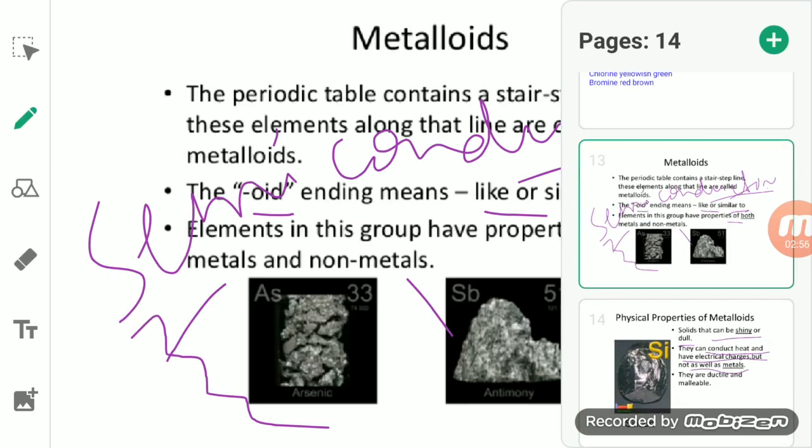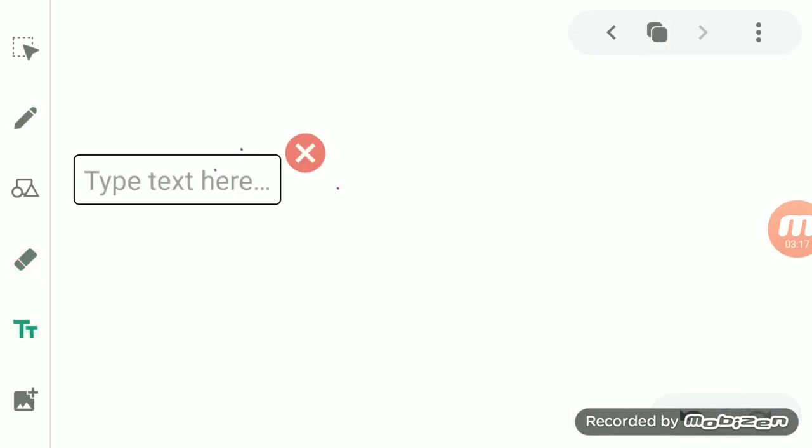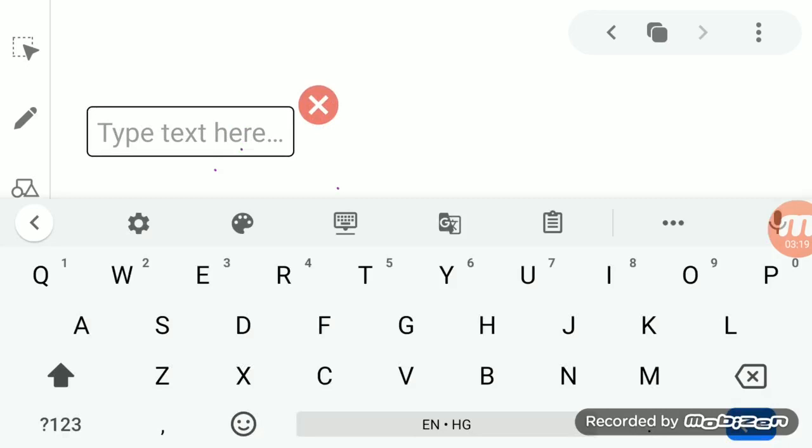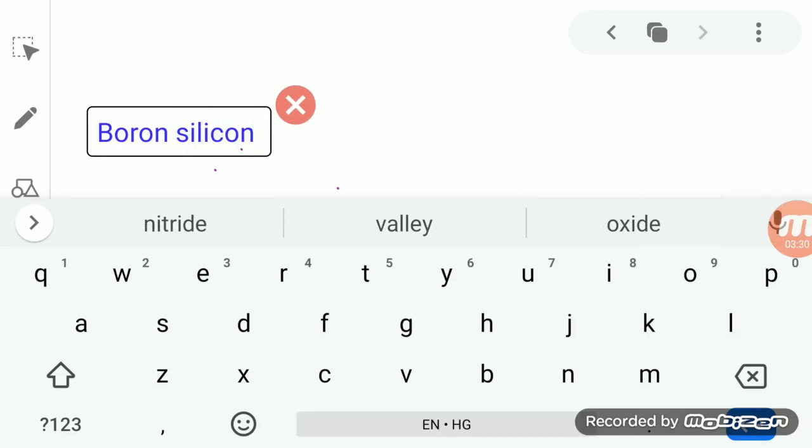So we can say that the properties of the metalloids are intermediate between the properties of the metal and the non-metal. Examples of metalloids are boron, silicon, as well as germanium.